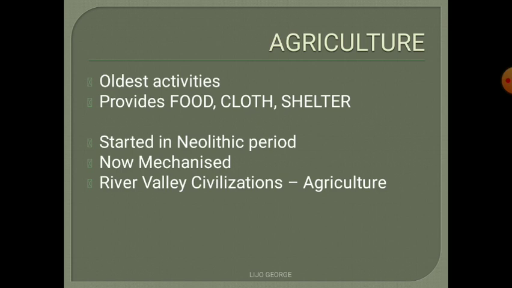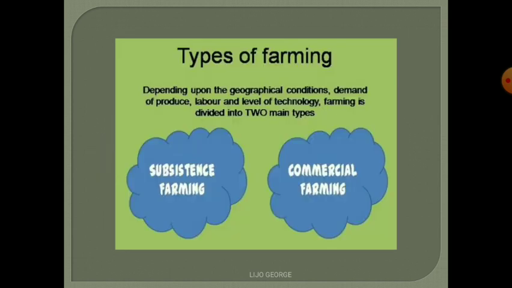When we study the river valley civilizations in history, we have seen that people lived in the basins or on the banks of rivers, and all of them were dependent on agriculture. But later, agriculture expanded into drier and colder regions also. But even then, it is clear that we cannot cultivate crops everywhere. It is dependent on many things like soil, temperature, rainfall, etc. All these factors influence agriculture.